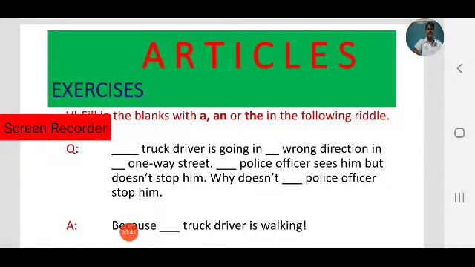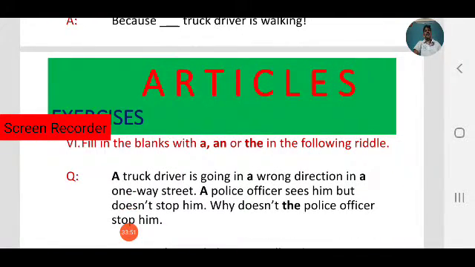Okay, you can have fun with the riddle. So now check your answers. A truck driver is going in a wrong direction in a one-way street. Observe, a truck driver, that is unspecific. We are introducing him first. A truck driver is going in a wrong direction. A wrong direction, so a, not an. In a one-way street.